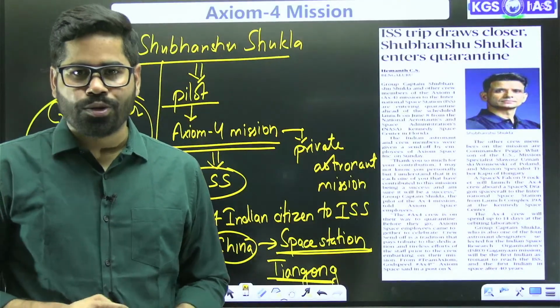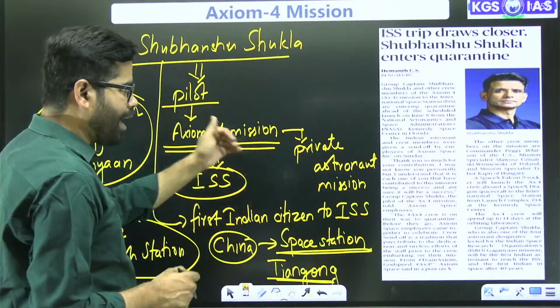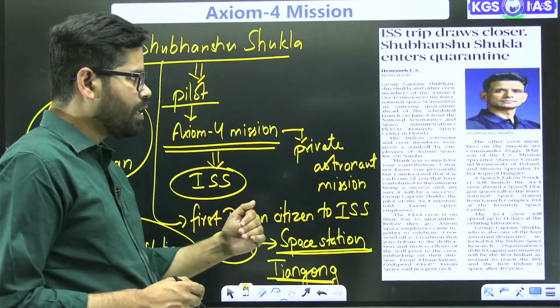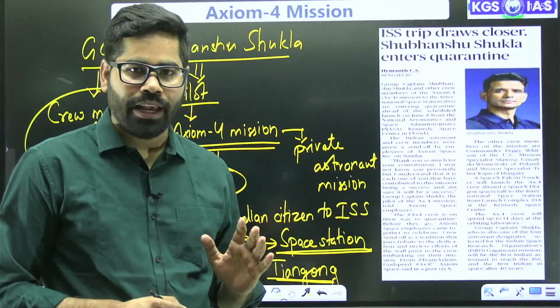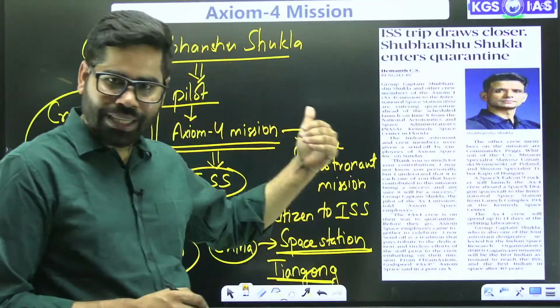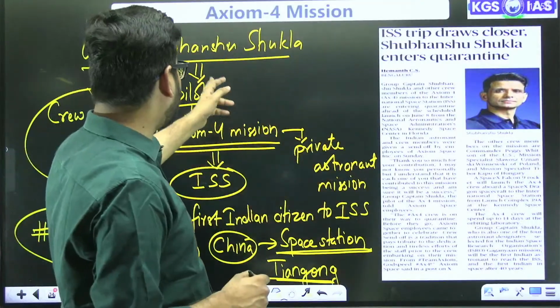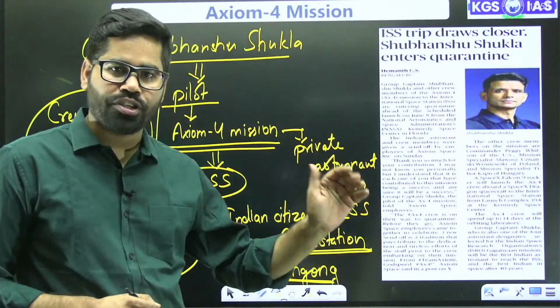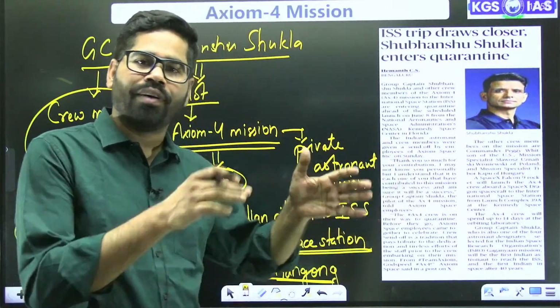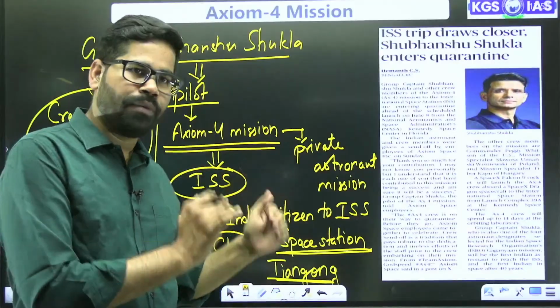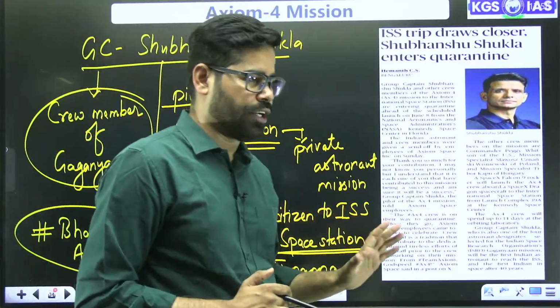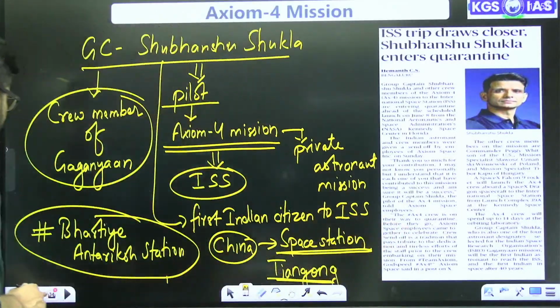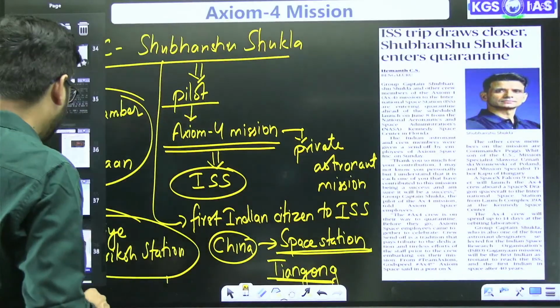Okay. So, International Space Station, here our Shubhanshu Shukla is also going there. Shubhanshu Shukla, along with other astronauts, will be going on this Axiom 4 mission. So, this is a private astronaut mission and he will have hands-on experience. That will be useful in our Gaganyaan mission. So yes, Tiangong was there.